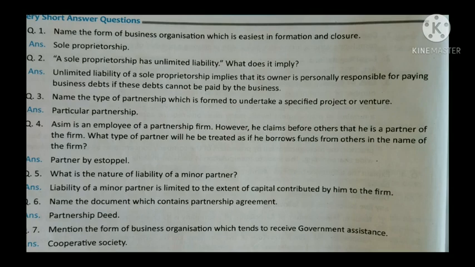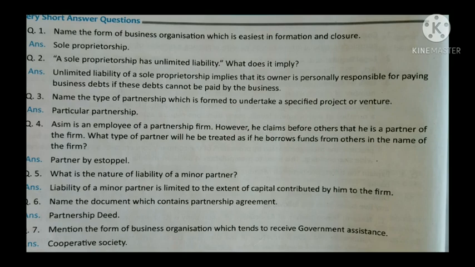And the next question is, what is the nature of liability of a minor partner? Liability of a minor partner is limited to the extent of capital contributed by him to the firm. And the next question is, name the document which contains partnership agreement. Here the answer is partnership deed. What is partnership deed? The written agreement which specifies the terms and conditions that govern the partnership is called partnership deed.